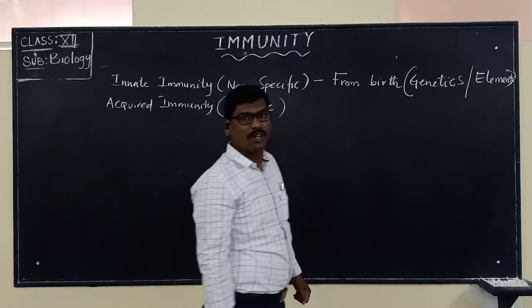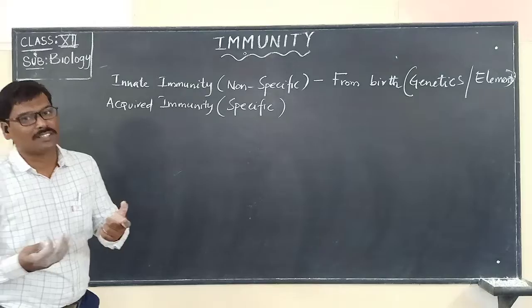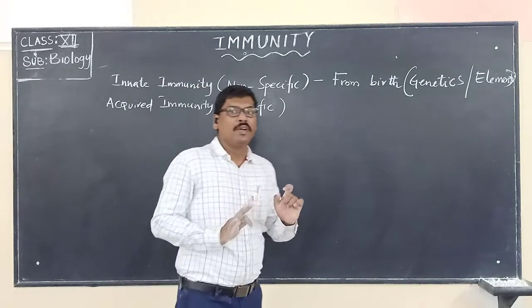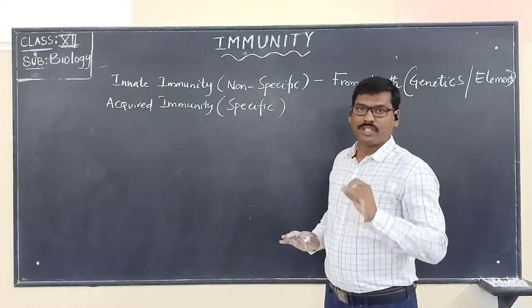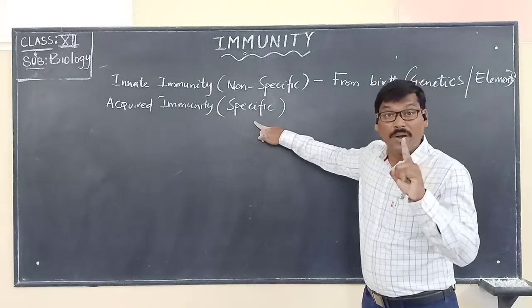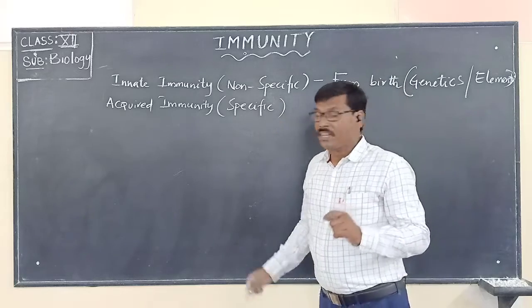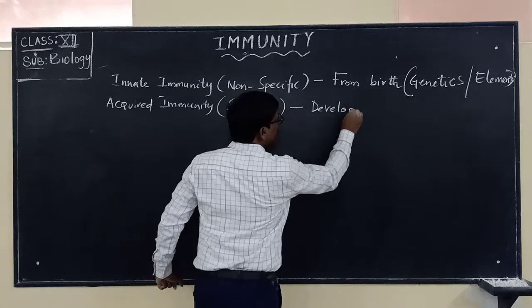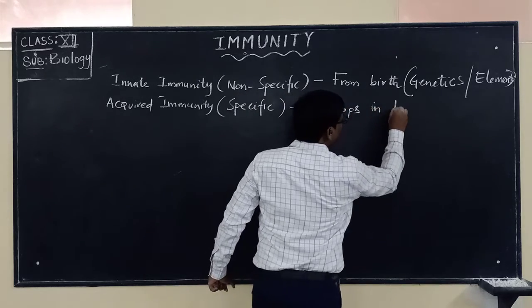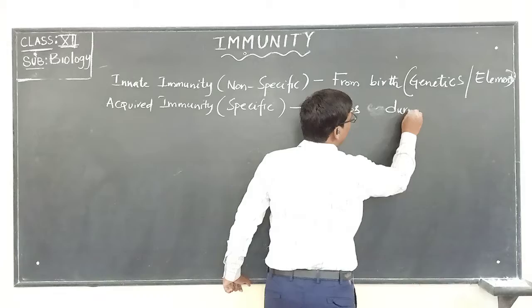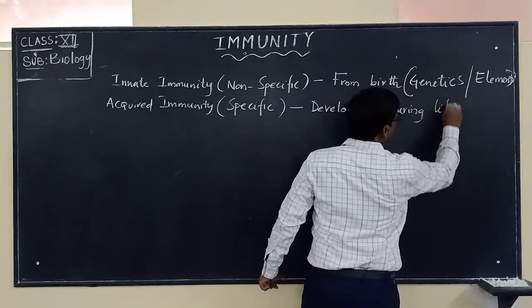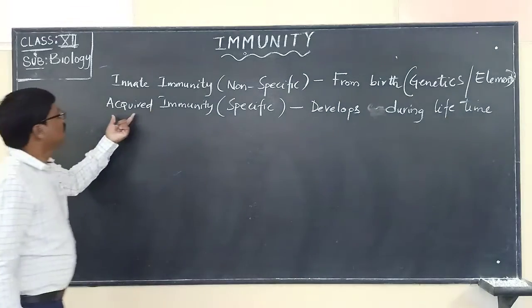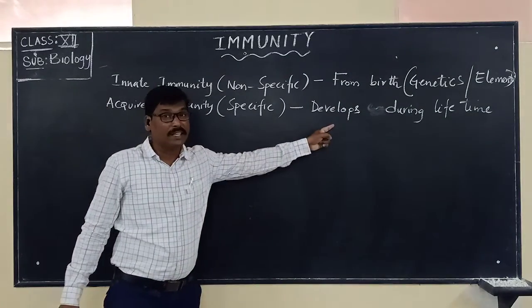Please remember, different types of elements or chemicals that are present or produced in the body help in protecting the body from various types of disease causing microbes or chemicals. Whereas the acquired immunity, which is specific, is the one that develops during lifetime. Please remember this, it develops during lifetime.